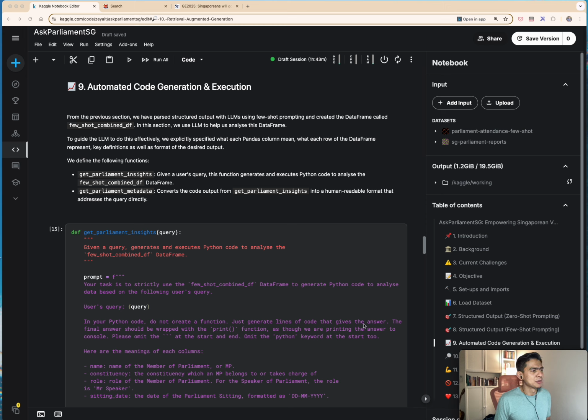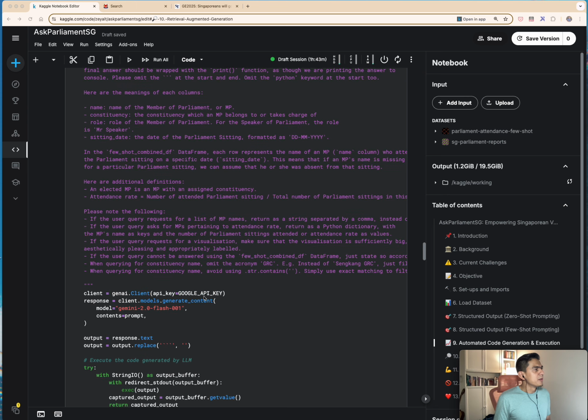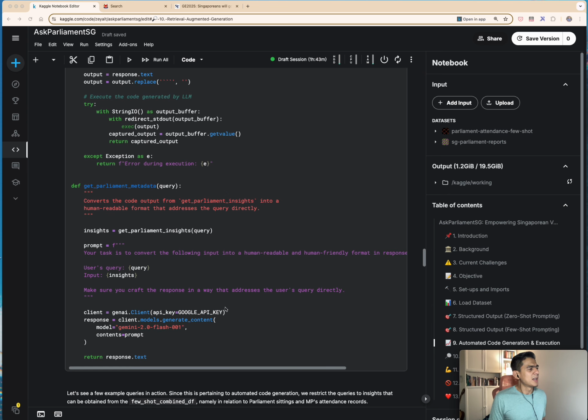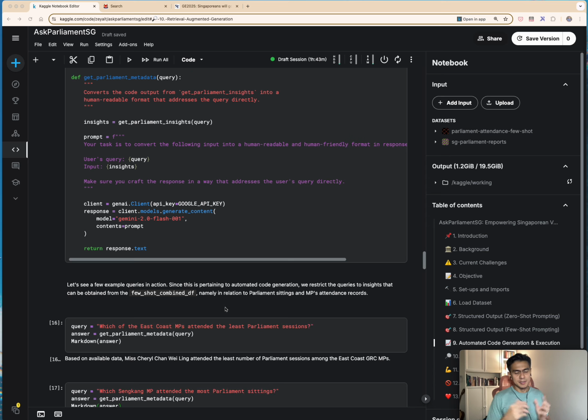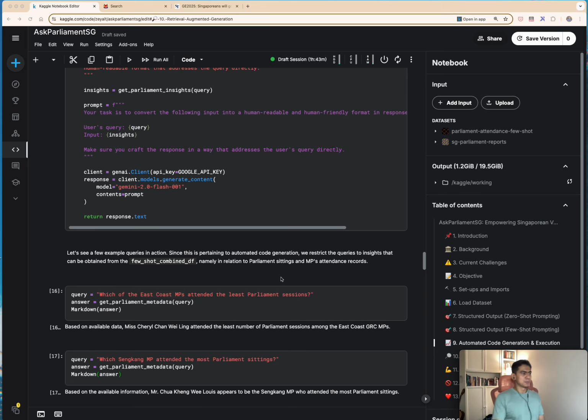Just generate lines of code that gives the answer. The final answer should be wrapped with the print function as though we are printing the answer to the console. So with these explicit instructions to the LLM, it's able to generate some basic pandas code for me to answer certain questions. So let's see a few examples in action here.